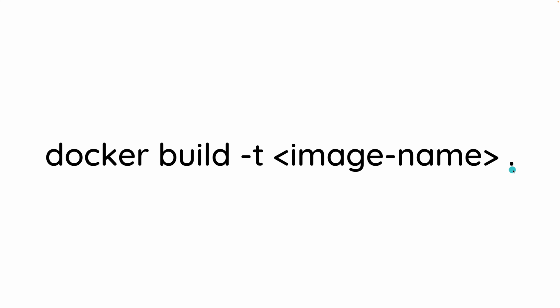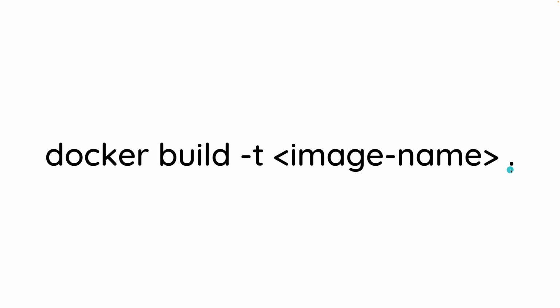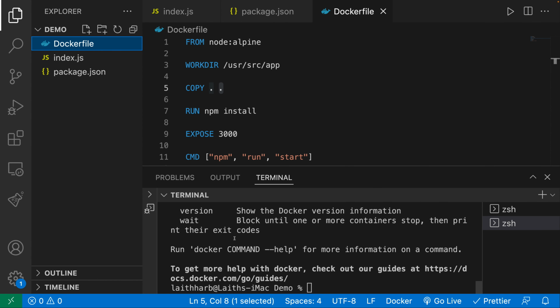And then lastly, over here, we have this dot. This is very similar to the dots that we see over here. They specify the directory where the Dockerfile lives. So if we run this command right over here inside of the demos directory, the Dockerfile is in that directory. So by saying dot, we're saying, okay, look into the root directory. However, if our Dockerfile was somewhere else, let's say again in a pickles directory, instead of dot, we would just say ./pickles, saying that, hey, the Dockerfile is in there. So that is what the dot is doing. So let's go ahead and run this command. So I'm going to say docker build. Let me zoom in here.